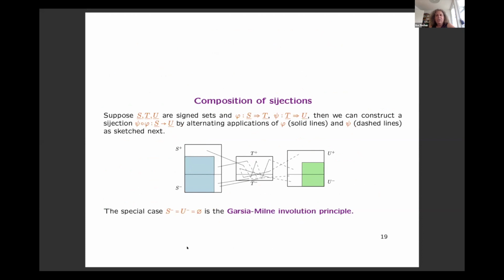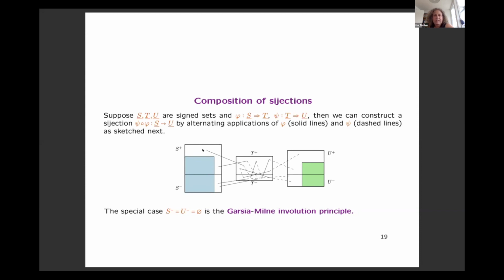I want to spend a little more time on the composition of bijections, but I also will not show everything here. We want to construct a bijection from one set to the other, and actually this bijection will be a composition of many bijections. In order for this to work, we need a notion of composition of bijections, and there actually is such a notion; this picture explains it. We have a bijection phi from S to T and psi from T to U. Then by alternating applications of phi and psi, you can construct such a composition.